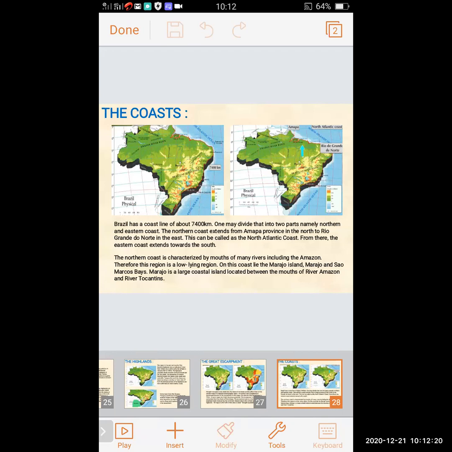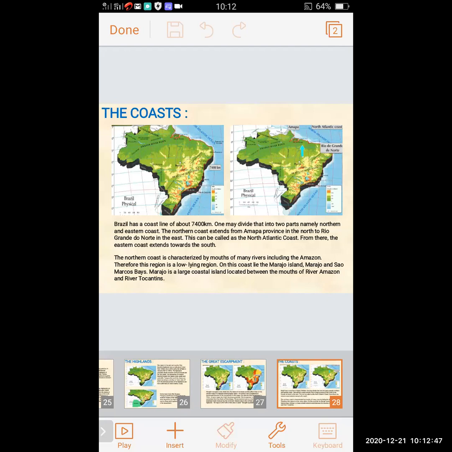The northern coast extends from Amapá to Rio Grande do Norte in the east, from north to east, and this is called the North Atlantic coast. From Rio Grande do Norte, the eastern coast extends to the south.